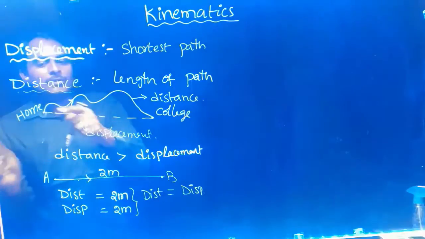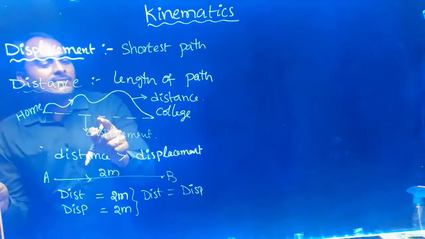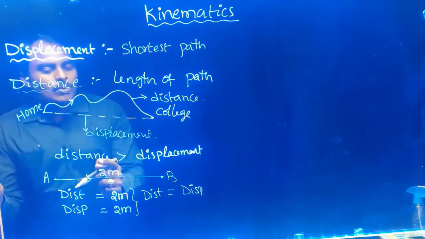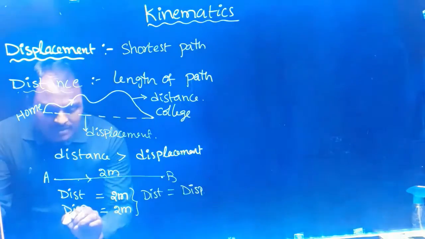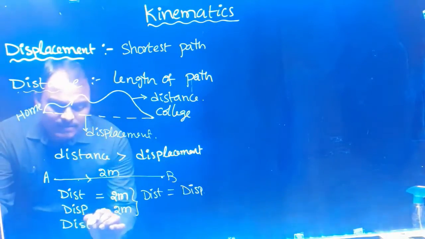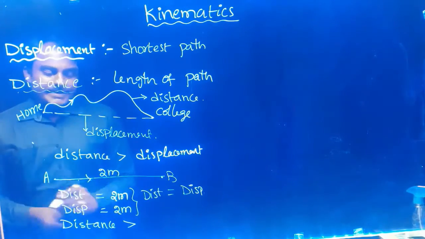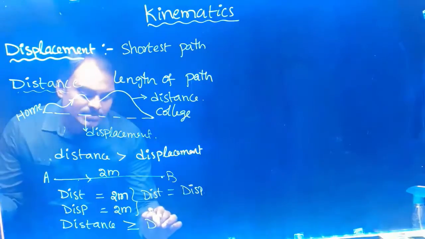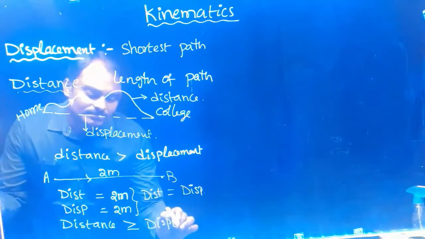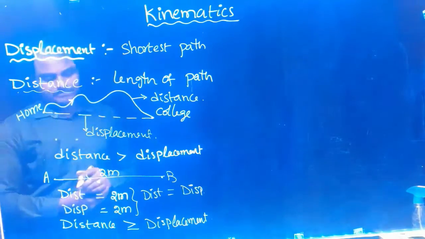But in the previous example, we are going along a curved path. Then there distance is greater than displacement. So the final conclusion we can give is distance is always greater than or equal to displacement.